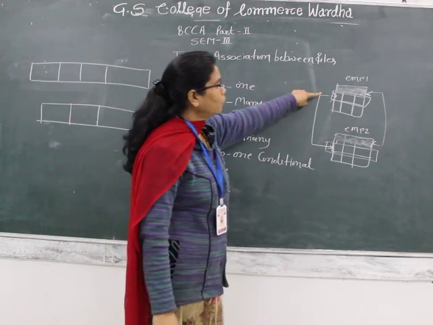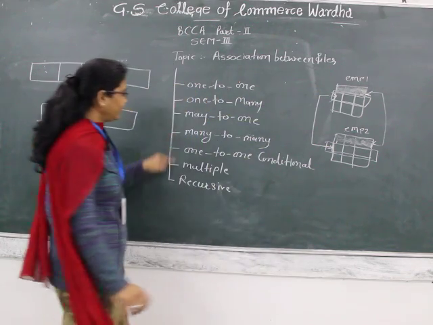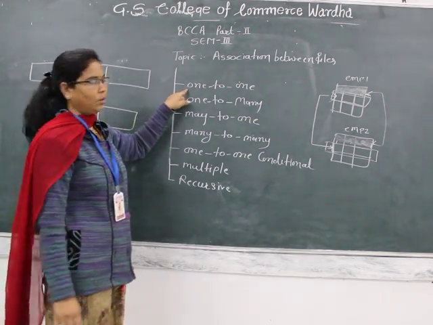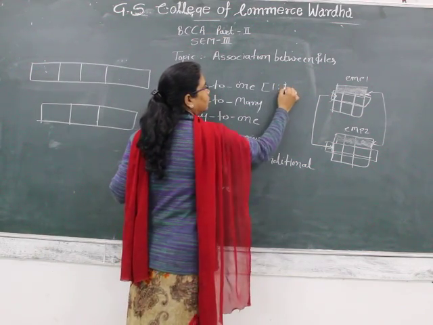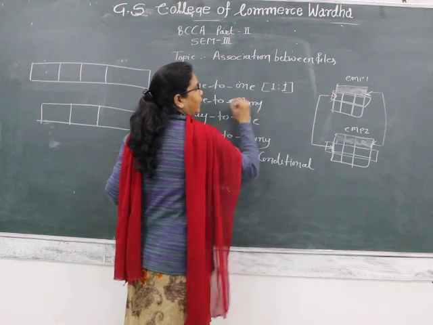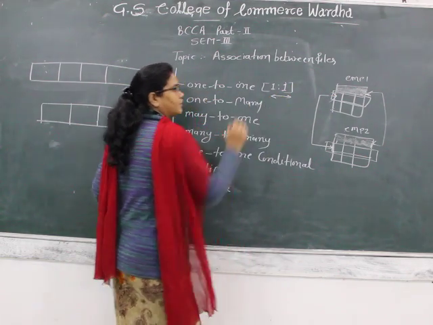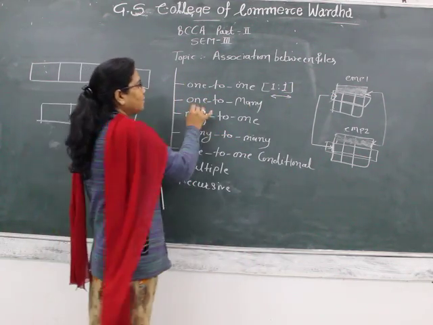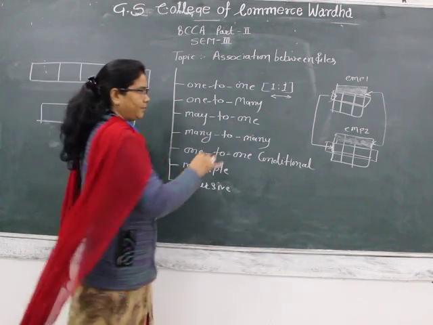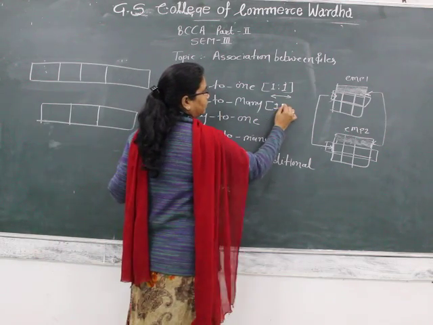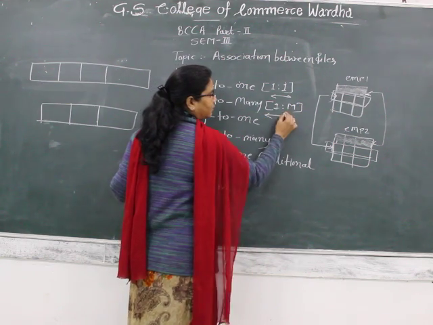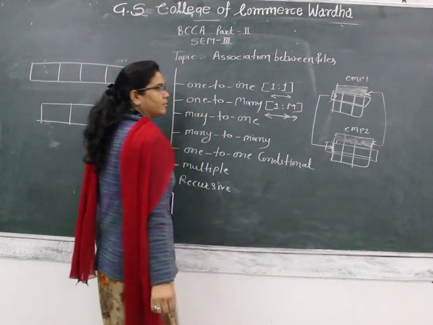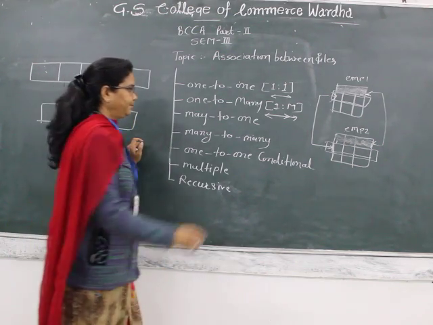Those associations are classified like this: 1 to 1, that is nothing but 1 is to 1, and it is indicated by this arrow. Again 1 to many, that means 1 is to m, and it is indicated by a single arrow and a double arrow, the double arrow being the many.